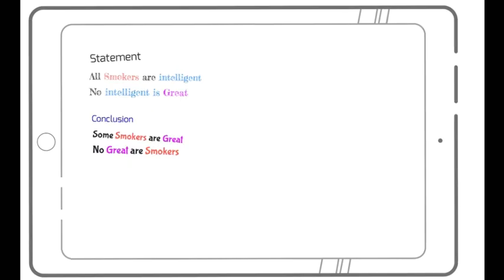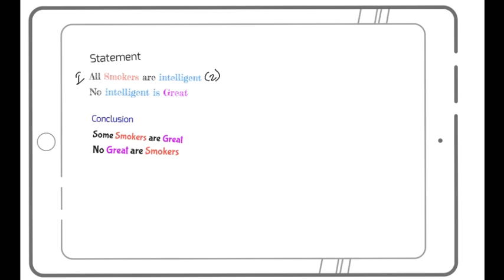So let's take the next question on two statements and two conclusions. Now, what is the statement? All smokers are intelligent. Okay, so you can say this is my type 1. Type 1 has two conclusions: some smokers are intelligent, some intelligent are smokers. But none of this is given in my conclusion.